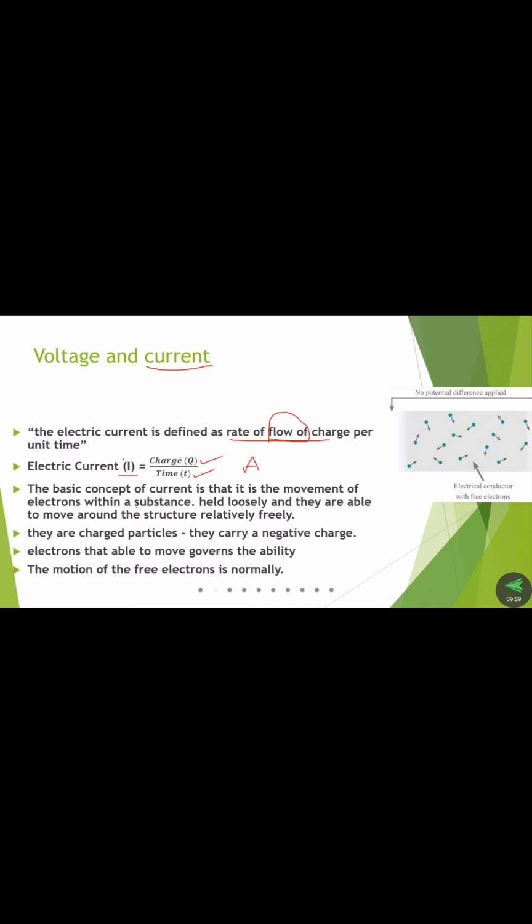Next, we have already discussed the structure of a substance. A substance is nothing but a material. The material consists of molecules, and molecules consist of atomic structure, atoms. So this is the structure of substances. Those things we also discussed in the earlier class. Next, we discuss what we call free electrons.